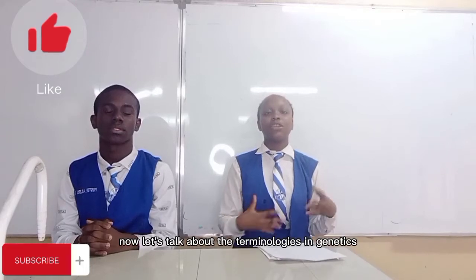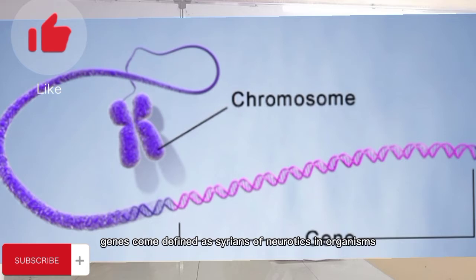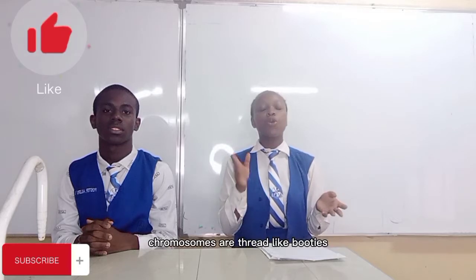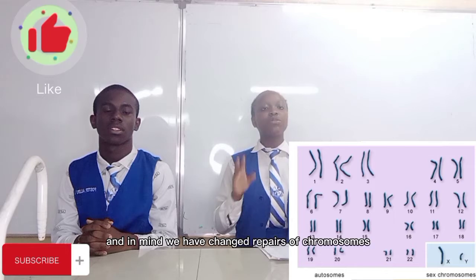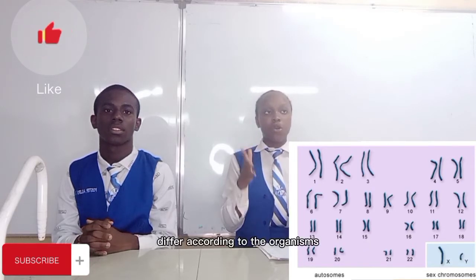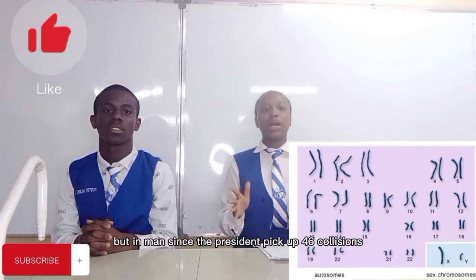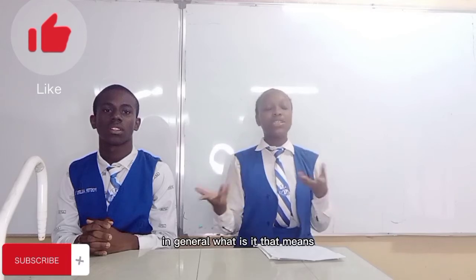Now let's talk about the terminologies in genetics. What are genes? Genes can be defined as single units of inheritance in organisms. They are located on chromosomes and are responsible for the transmission of characters and traits from parents to offspring. Chromosomes are thread-like bodies found in the nucleus of a cell. In man, we have 23 pairs of chromosomes. The amount of chromosomes differs according to the organism, but in man, 23 pairs make up 46 chromosomes in general.